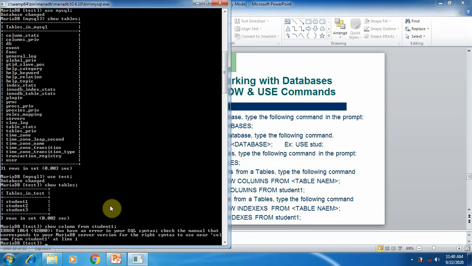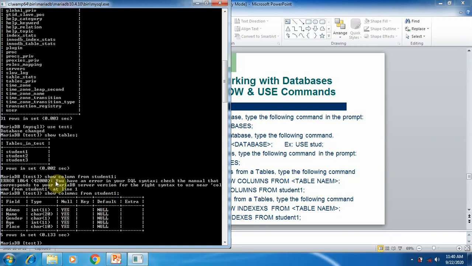Sorry, there was an error. Show columns from student 1. Show columns. So show columns from student 1.